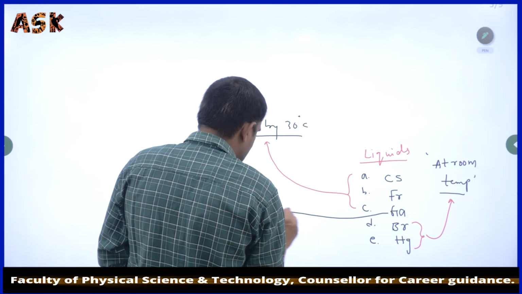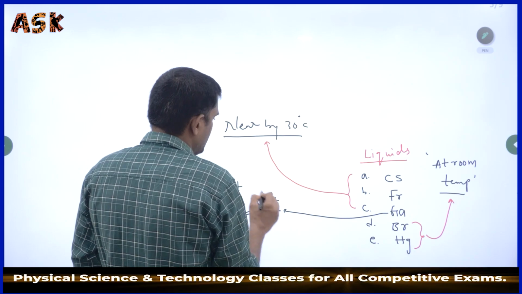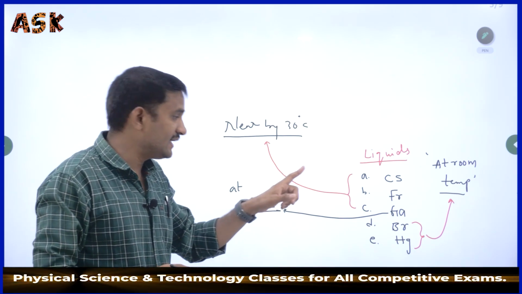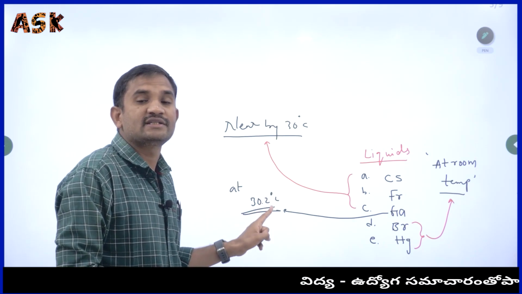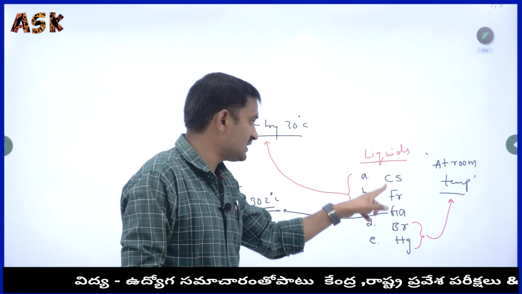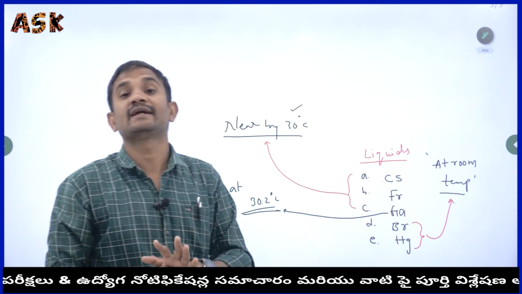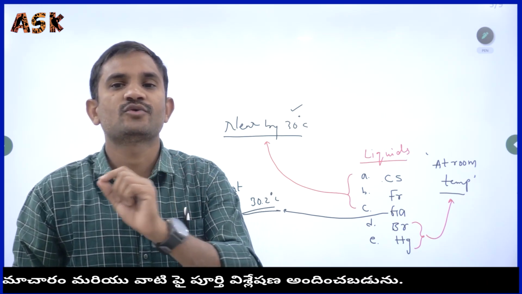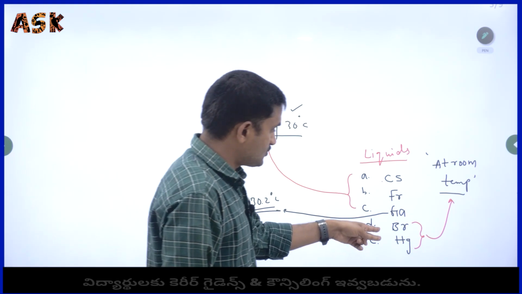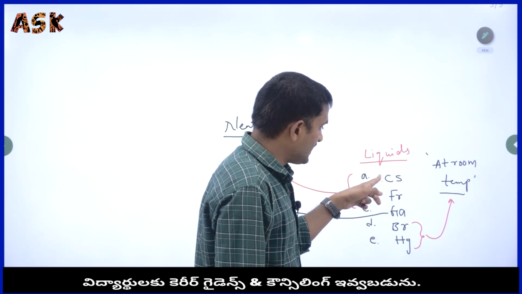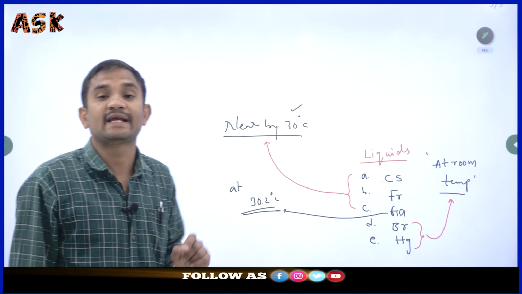Here gallium melts at exactly 30.2 degrees centigrade. At 30.2 degrees centigrade, gallium should convert into which state? Liquid state. Cesium and francium nearby 30 degrees centigrade are also in the liquid state. That we have to keep in mind. Any doubt here? No doubt at all. Not only bromine and mercury, but also these three elements, cesium, francium and gallium, you have to keep in mind.